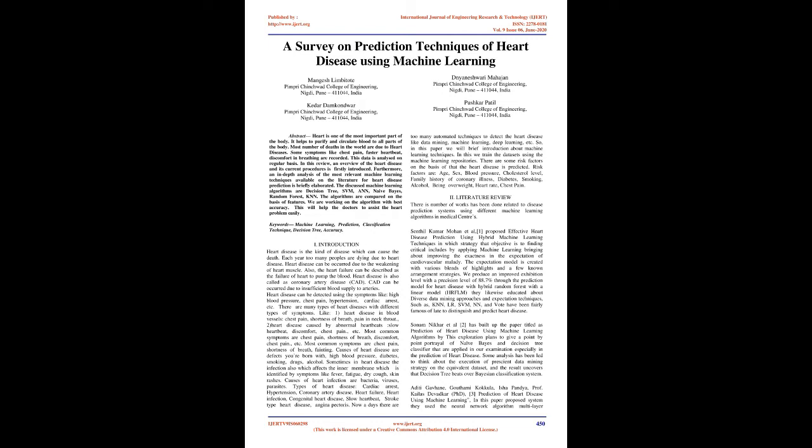Nowadays there are too many automated techniques to detect heart disease, like data mining, machine learning, deep learning, etc. So, in this paper we give a brief introduction to machine learning techniques. In this we train the datasets using machine learning repositories. There are some risk factors on the basis of which heart disease is predicted. Risk factors are age, sex, blood pressure, cholesterol level, family history of coronary illness, diabetes, smoking, alcohol, being overweight, heart rate, chest pain.